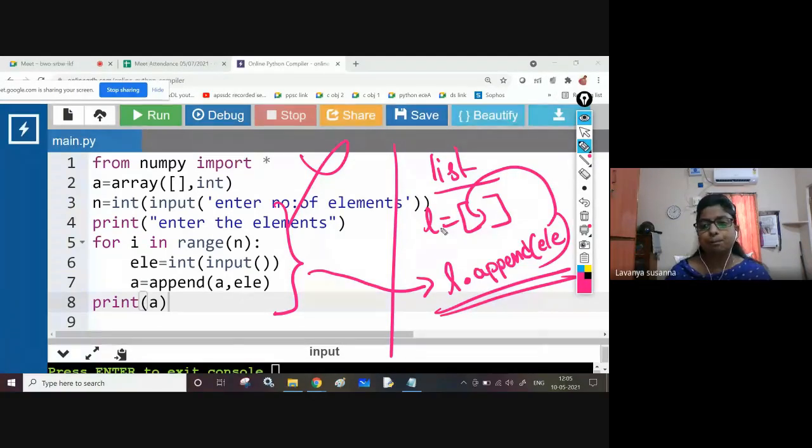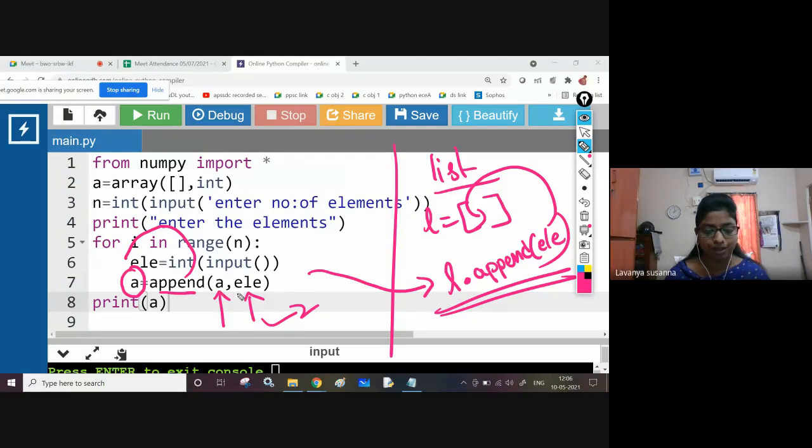Coming to numpy arrays, see the difference here. Here you need to use array name equal to append. You need to pass the array name and the next value. Two arguments are there, and it will return the new array. That's why there must be a variable: a equal to append of a comma ELE.